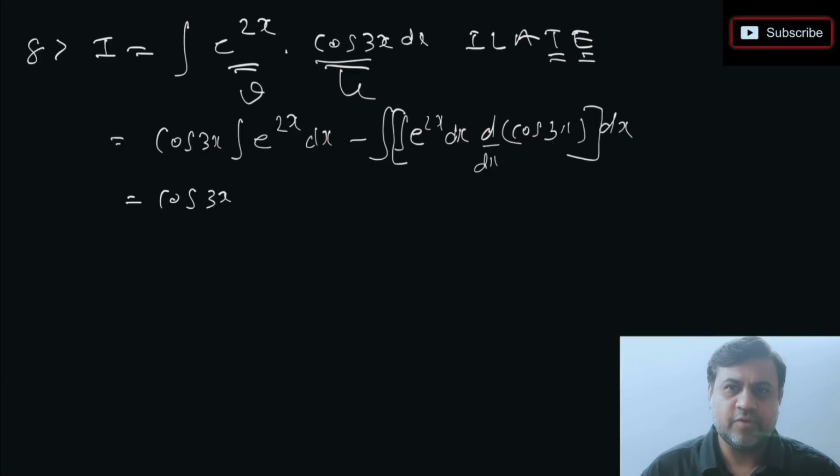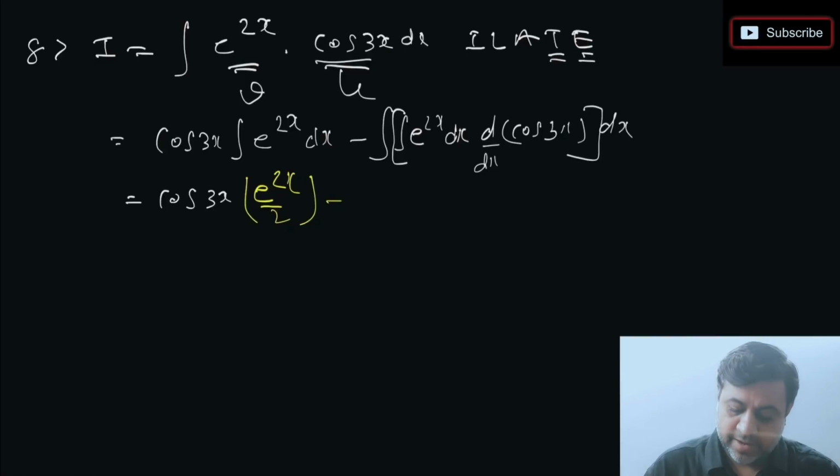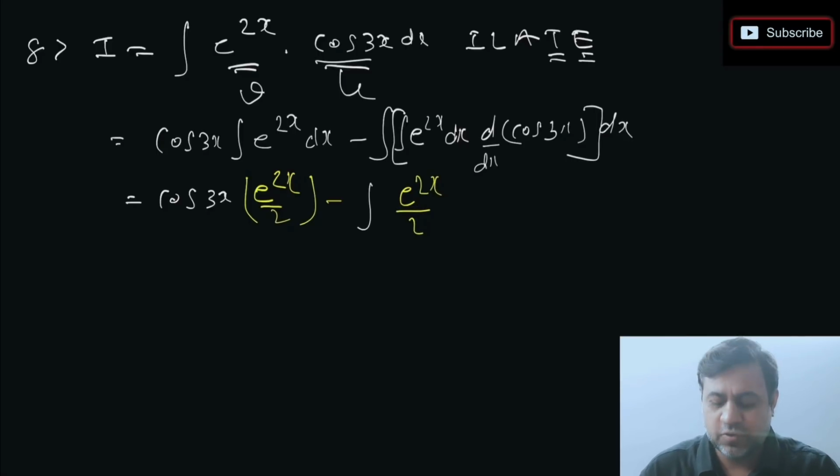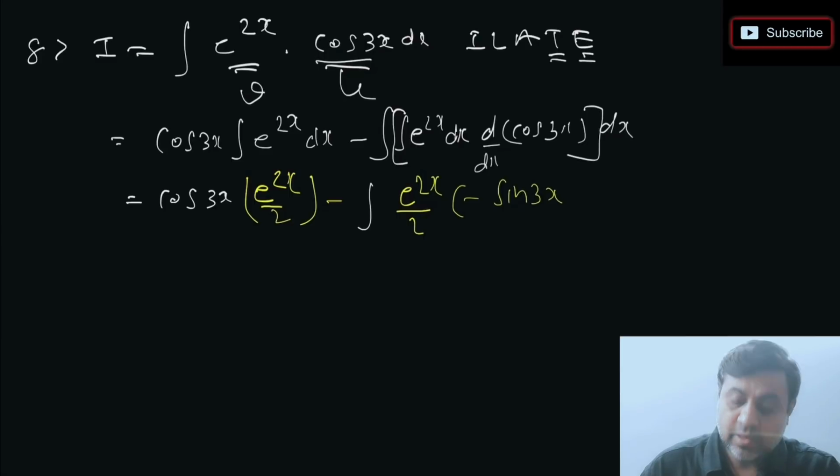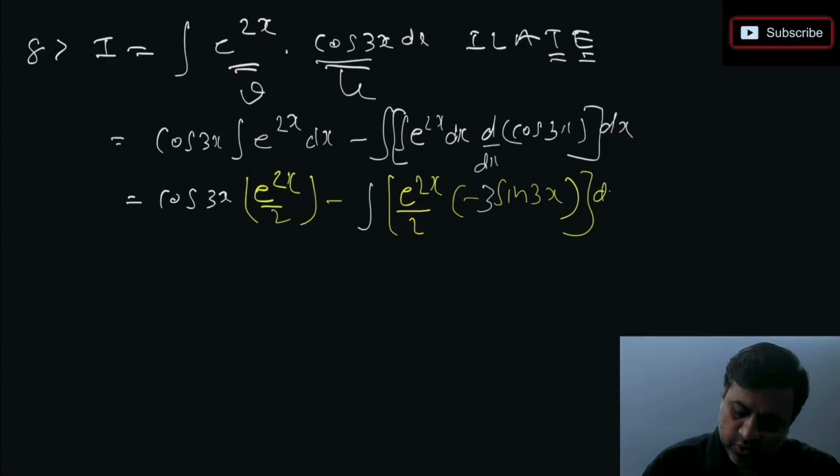Tell me what is integration of e power 2x. Integration of e power 2x will be e power 2x everything by 2. Same applied again. So integration of e power 2x will be e power 2x by 2. What is the derivative of cos 3x? Observe, this will be minus of sin 3x. Chain rule, derivative of 3x again. What is the derivative of 3x? Derivative of 3x is 3. So we get that, everything in the bracket with respect to x.